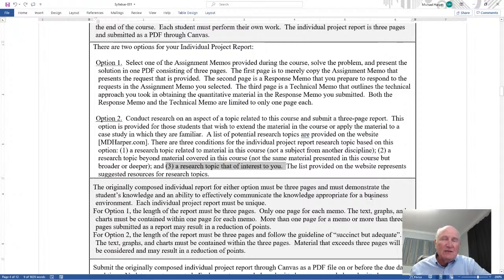If you're interested in it, you'll probably do a good job in it, okay? And the list that I provide you on the website represents suggested resources for a research topic. You don't have to do them. You can do something that's not there.